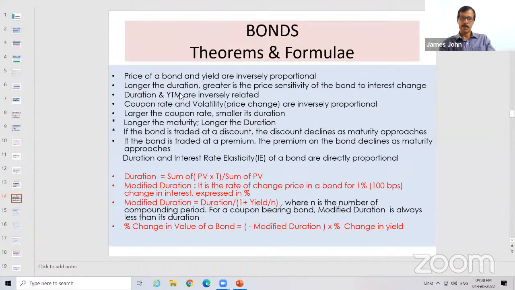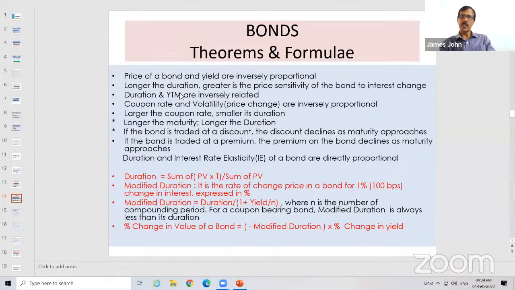Sir, actually here the bond, duration and YTM, in three aspects, how can we confirm? Duration and YTM are inversely proportional, and bond and duration are directly proportional. I'm having some confusion about it. No, duration and YTM: what is duration and YTM? Duration and YTM are inversely proportional. Then duration and period, they are directly proportional.